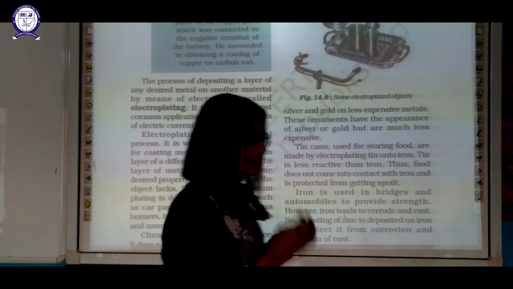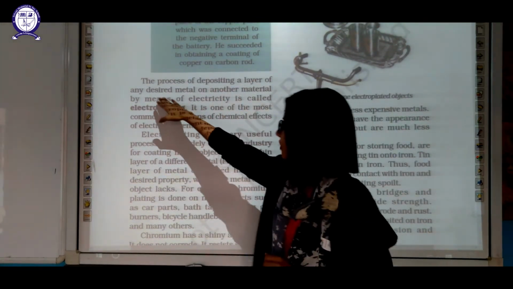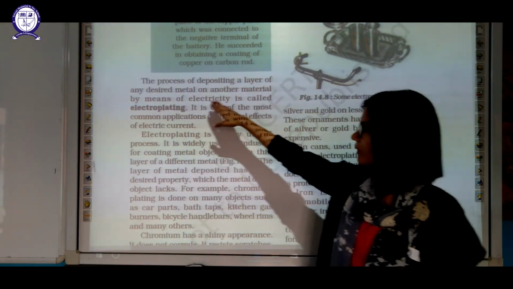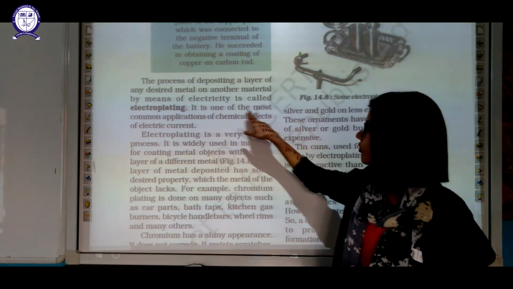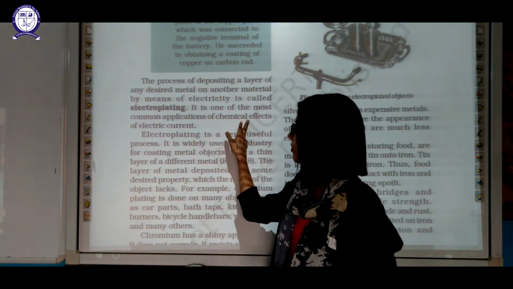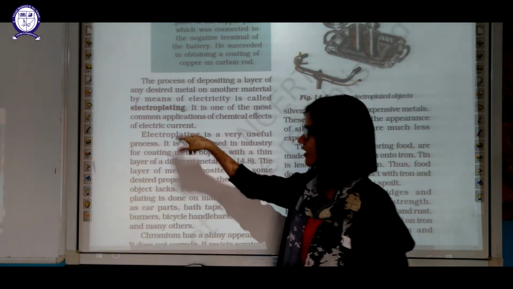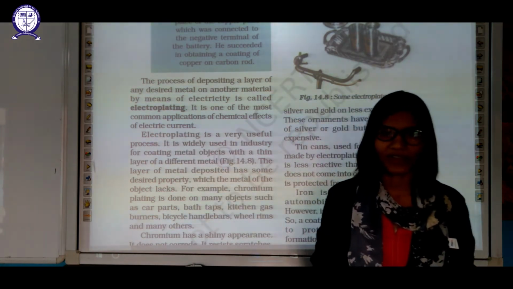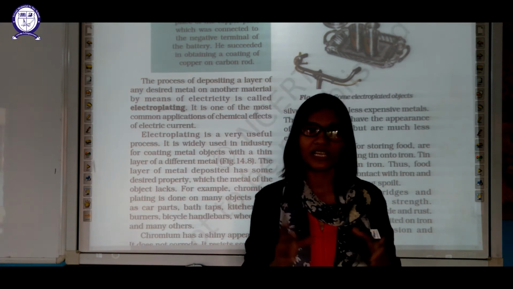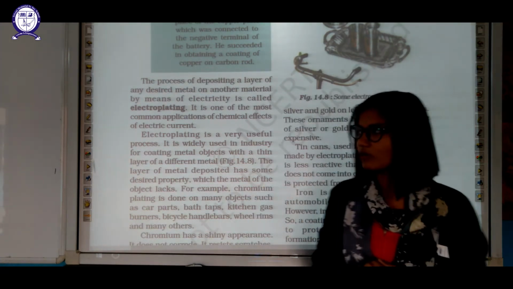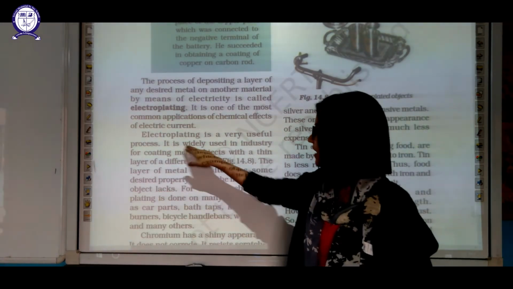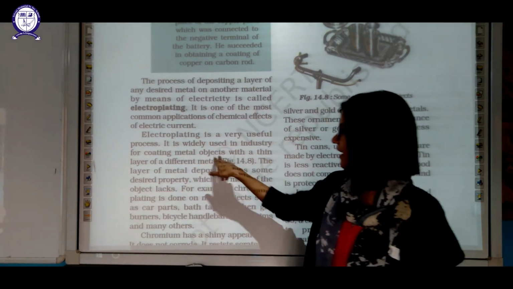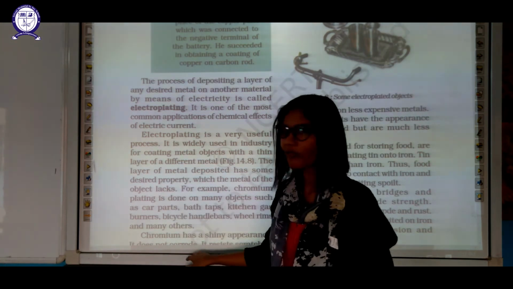The process of depositing a layer of any desired metal on another metal by means of electricity is electroplating. It is one of the most common applications of the chemical effect of electric current. How can you say that it's a chemical effect? Because there is a deposition which is very visible to the naked eye also. Electroplating is a very useful process. It is widely used in industry for coating metal with a thin layer of a different metal.